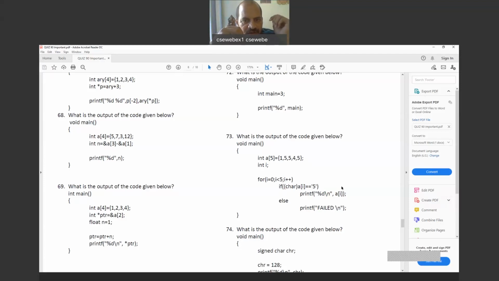So with none of the values 1, 5, 5, 4, 5 given there will the character 5 be matched. Character 5 matches with char of 53. If you do char of integer 53, we will get the symbol 5.